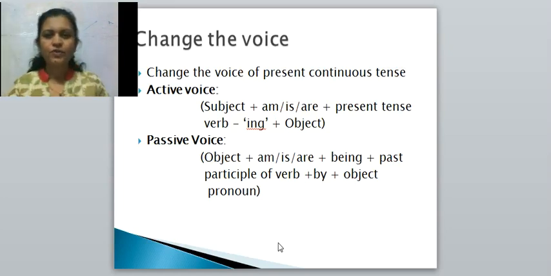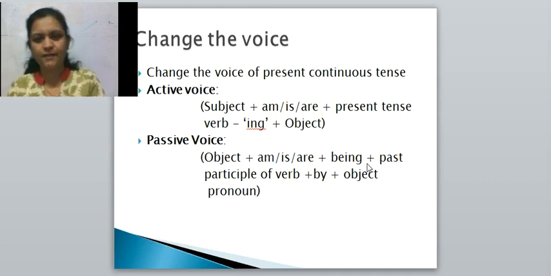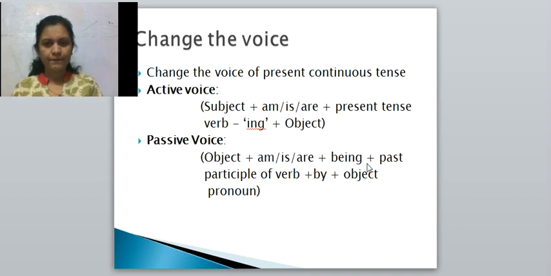Hello friends, today we are going to learn passive voice of present continuous tense. In our last lecture we learnt passive voice of simple present tense, and today we have to complete present continuous tense and present perfect tense.